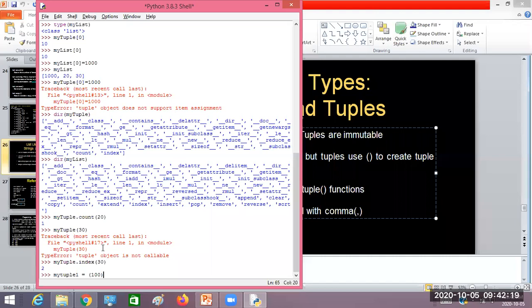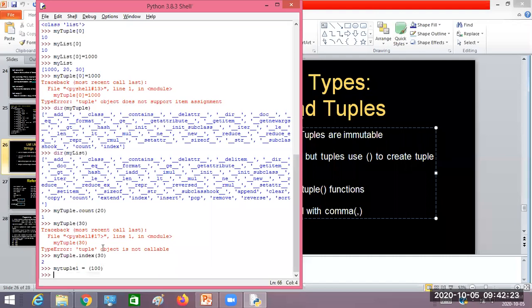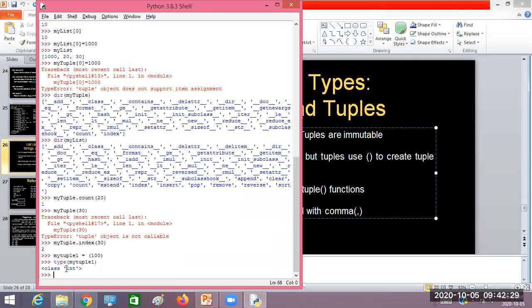So if I execute this one and check the type of my tuple one, look at the type here. What did I get? The class type is integer. But I wrote the data within parentheses and it didn't create a tuple, right?